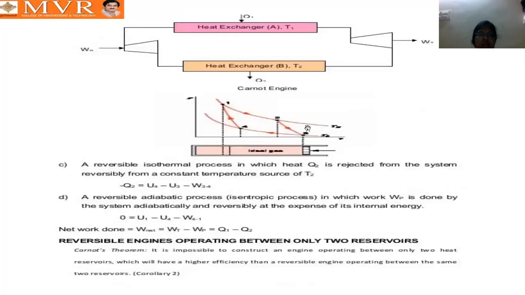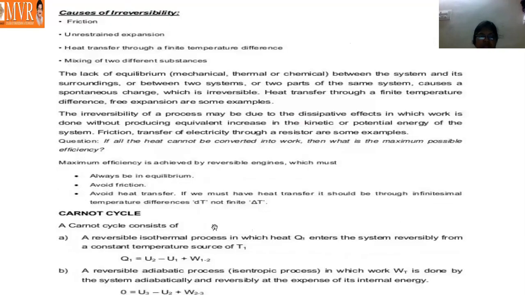And here also 3 to 4 is heat rejection, which means we indicate it on the negative side, minus Q2 is equal to U4 minus U3 minus W3 for 3 to 4. And next, actually this is plus, not minus, there is some mistake, this is plus. Okay. And next, a reversible adiabatic process in which work. Because this is an adiabatic process, here also Q is 0, and U1 minus U4 is plus.